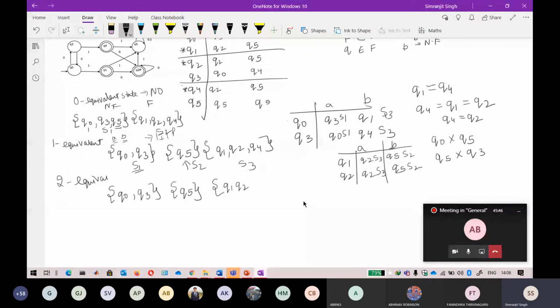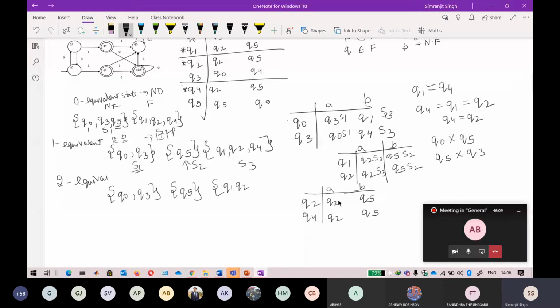In the same way, check Q2 and Q4. On input A, Q2 goes to Q2 and Q4 goes to Q2, and on B both go to Q5.